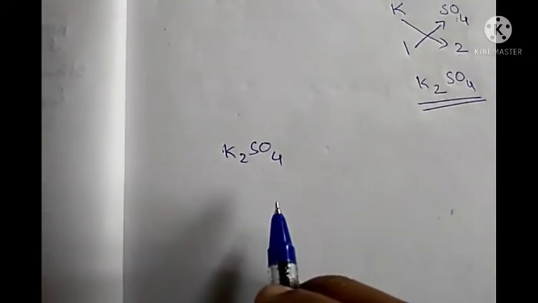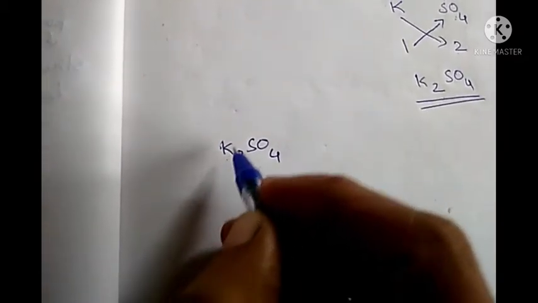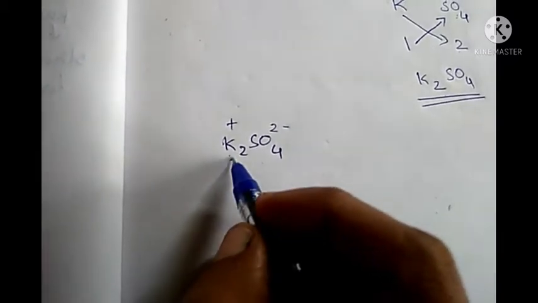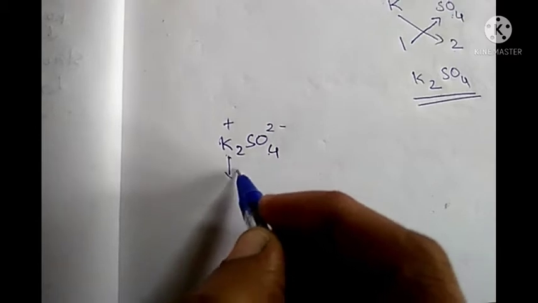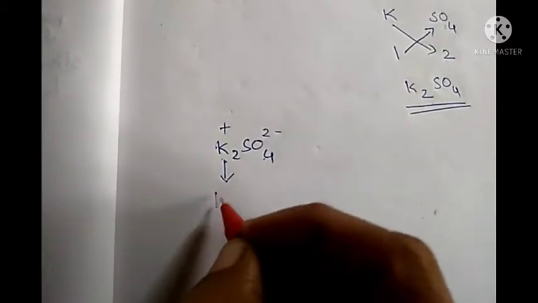So first we have to identify which is the acid and base. The first part, that is the positive part, K+ and SO4 2-. Okay. So these are the positive and negative ions present in this salt, and this positive part it is getting from the base. And which base? KOH. Okay.